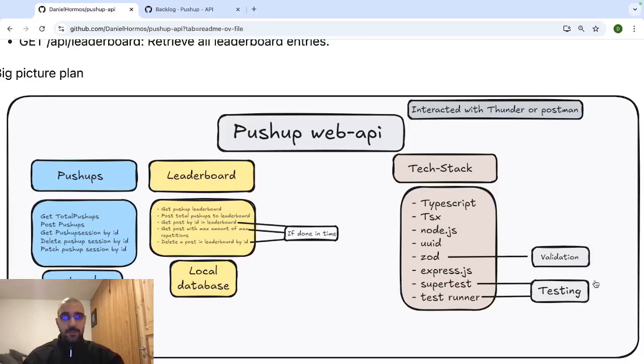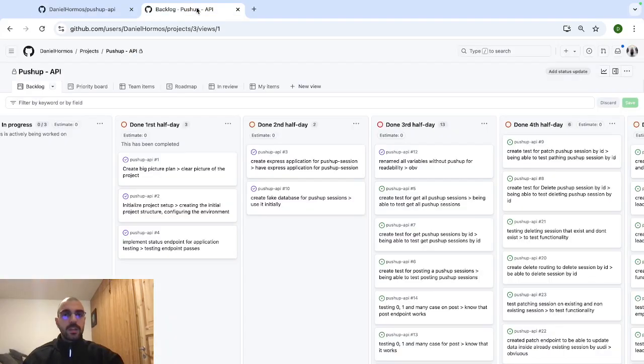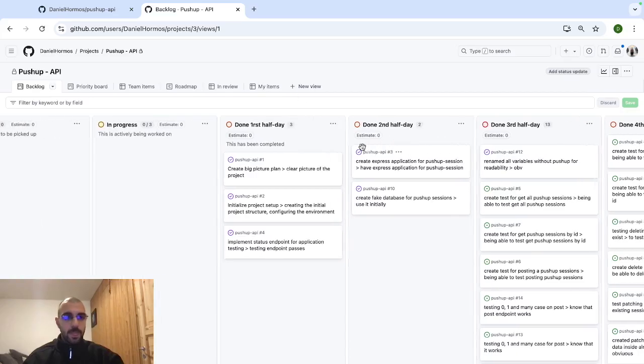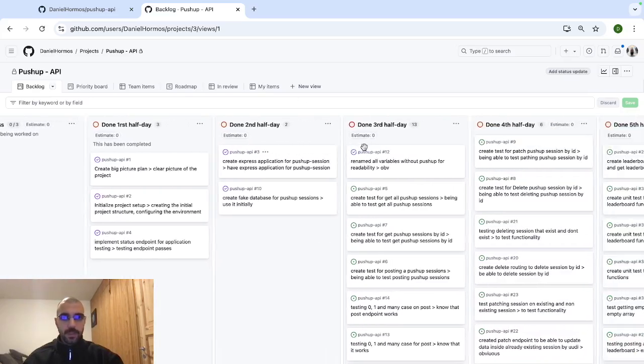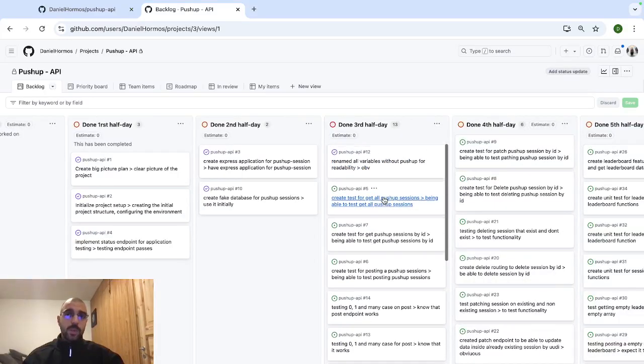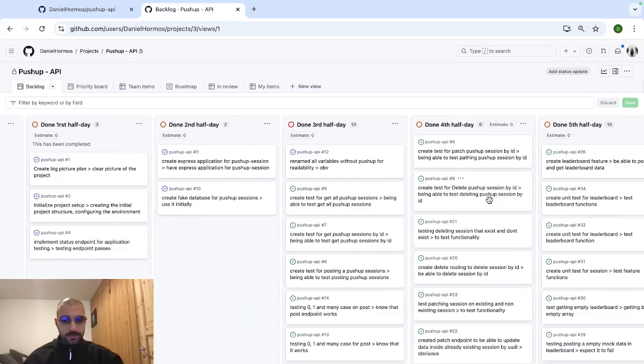Here's my big picture plan for working with this project. Here you can see the full tech stack requirement. Also, you can see that the push-up session feature has its own local database, and likewise with leaderboard. And here is my project plan board, which has divided the weekend into 5 half days in total, where the first half day started Friday afternoon and the fifth half day being Sunday afternoon.